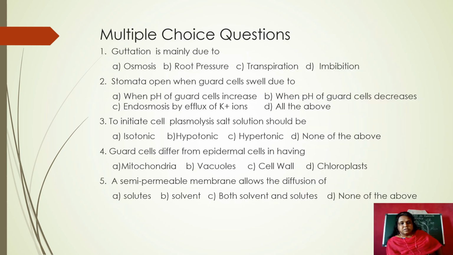Note down the questions, children. These are the multiple choice questions. All these terms we already discussed in the class.